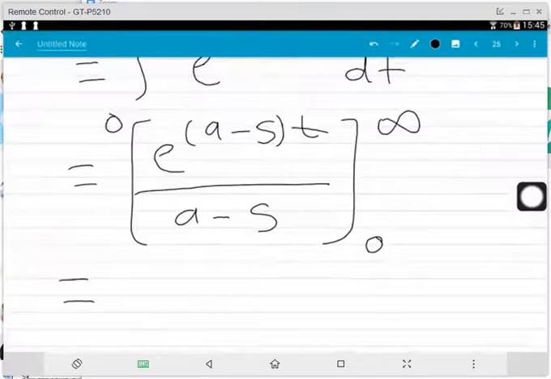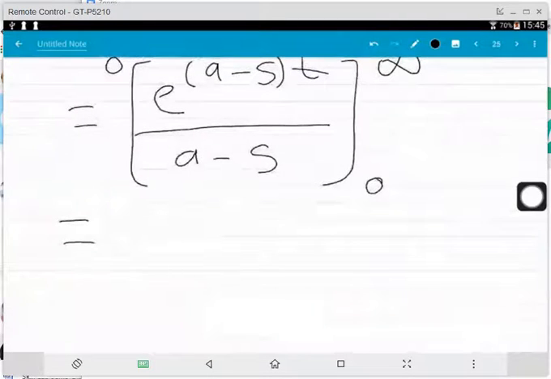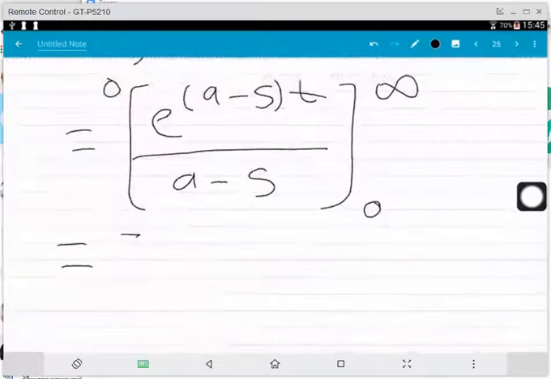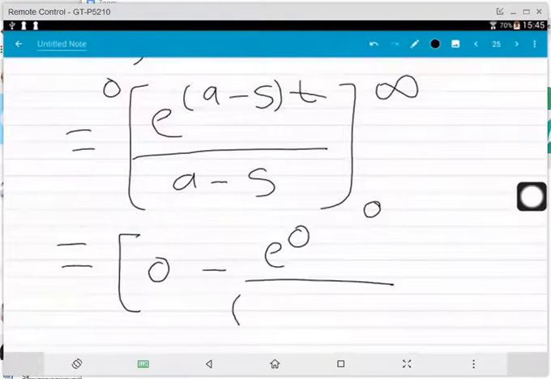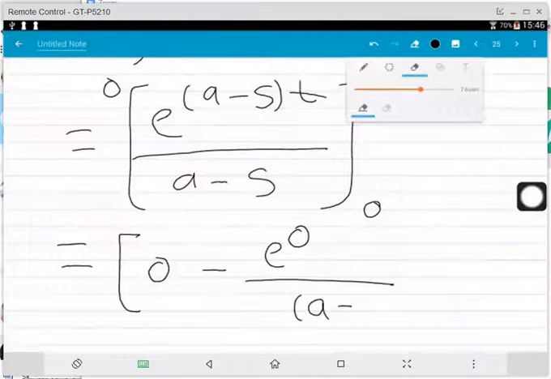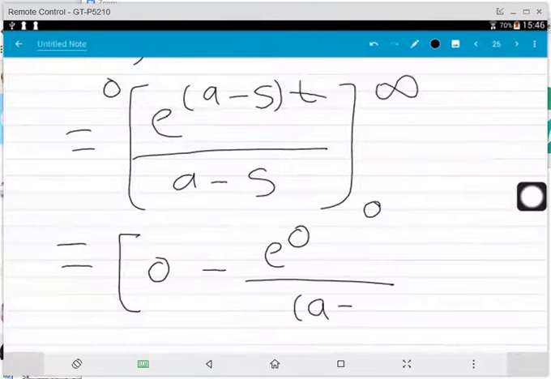Now we have to put this limit. If we put infinity, you will get 0, and if you put 0, you will get e to the power 0 divided by minus, here you will get a minus s.